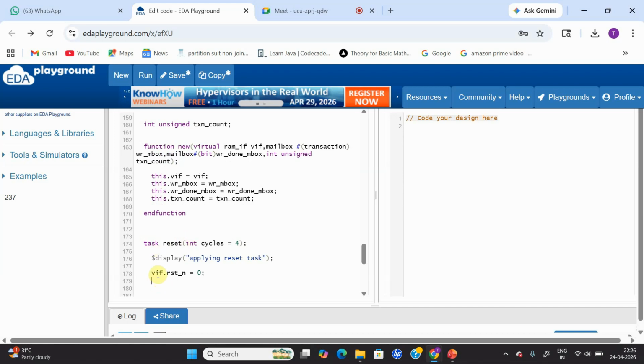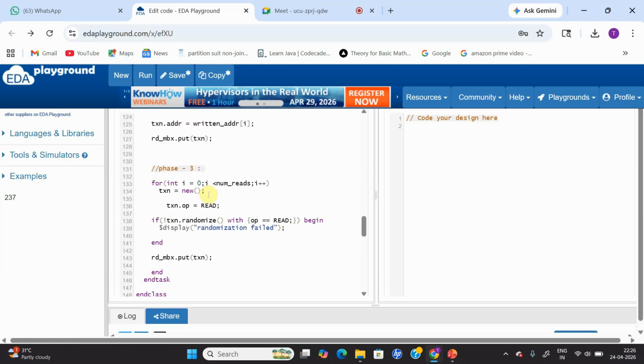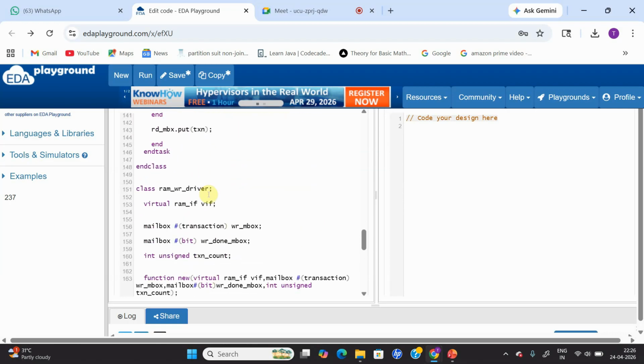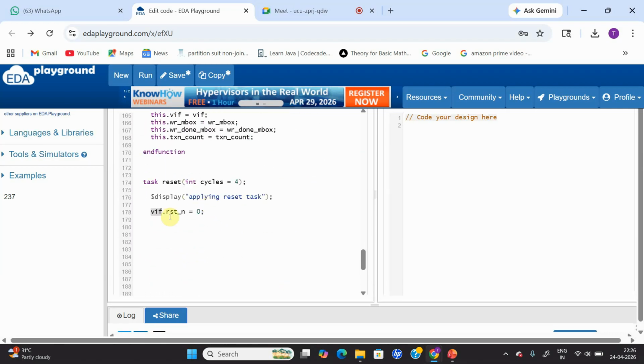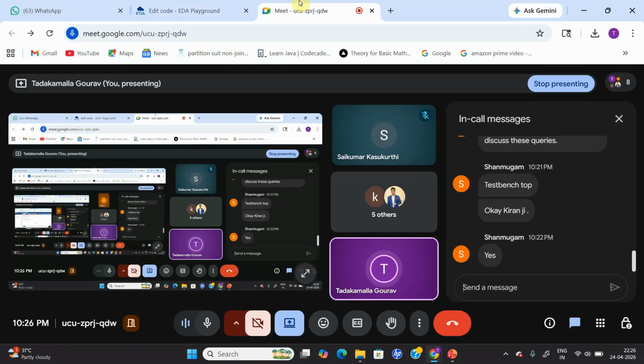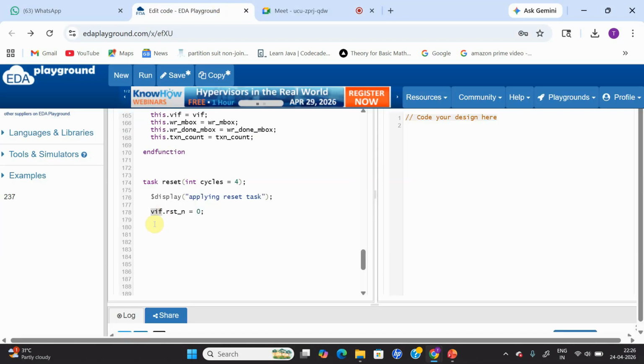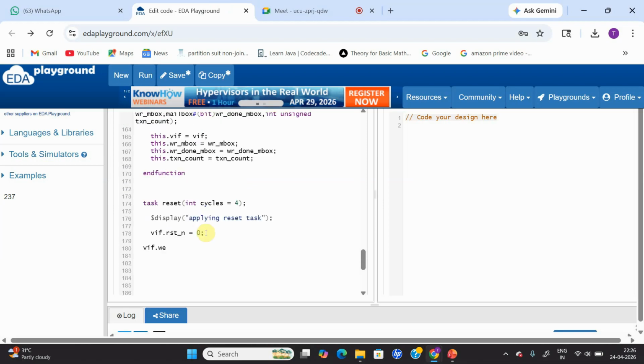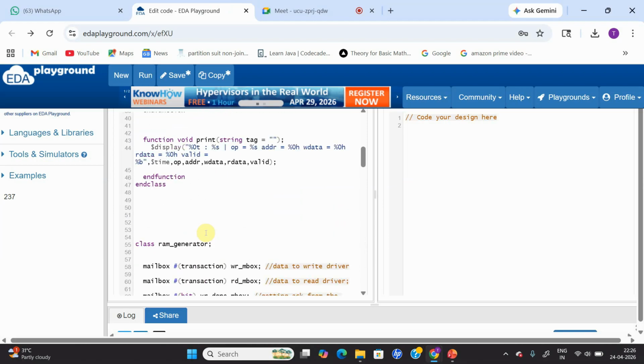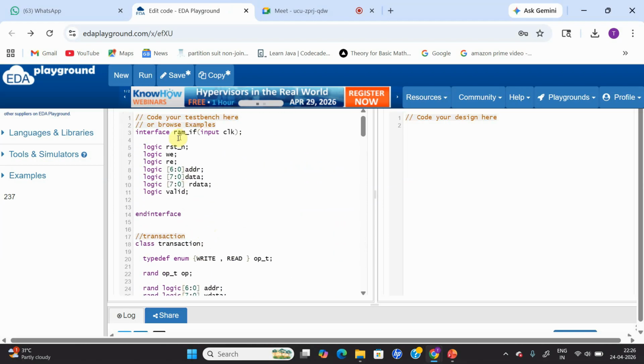If you carefully observe, I'm using the interface instance. vif is my interface handle name, in my driver. So vif.reset_n. Also I'm going to give vif.write enable. I need to check what is the variable name declared inside your interface.